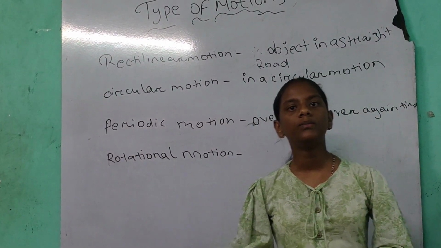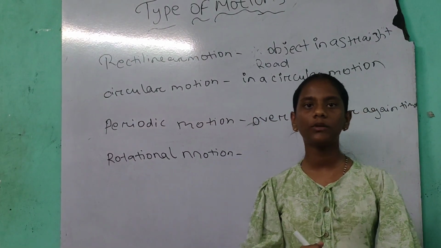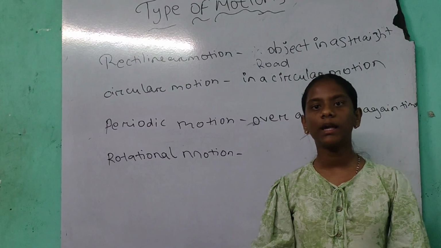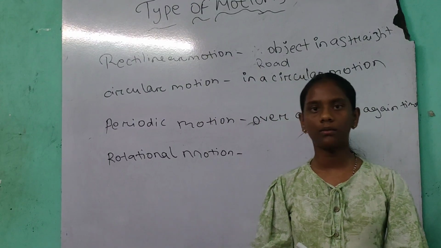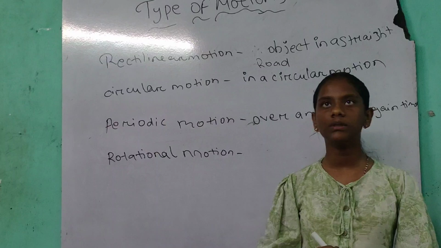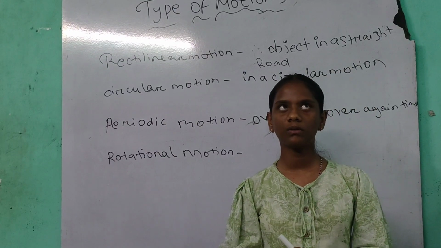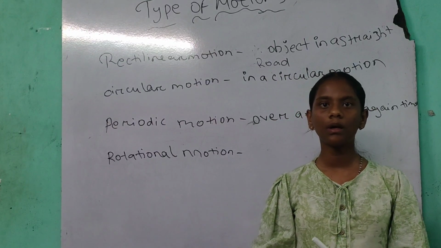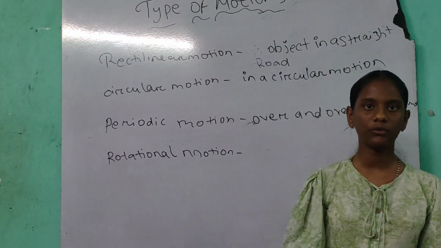Rotational motion. The motion of an object on its own axis is called rotational motion. Example, like a fan, motion of a fan.